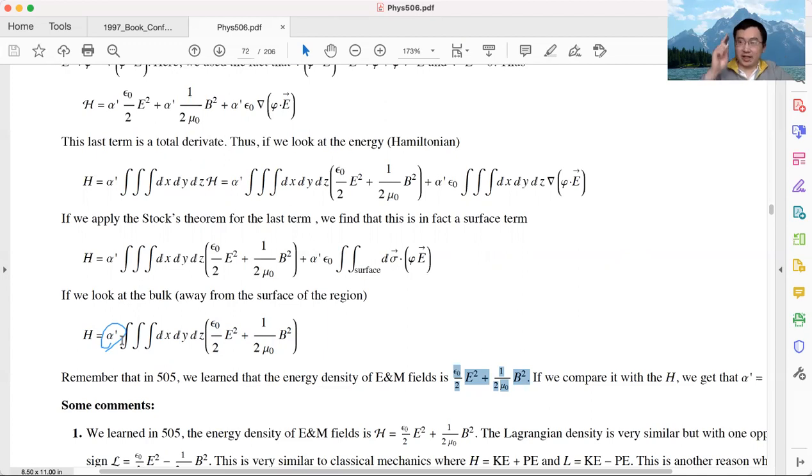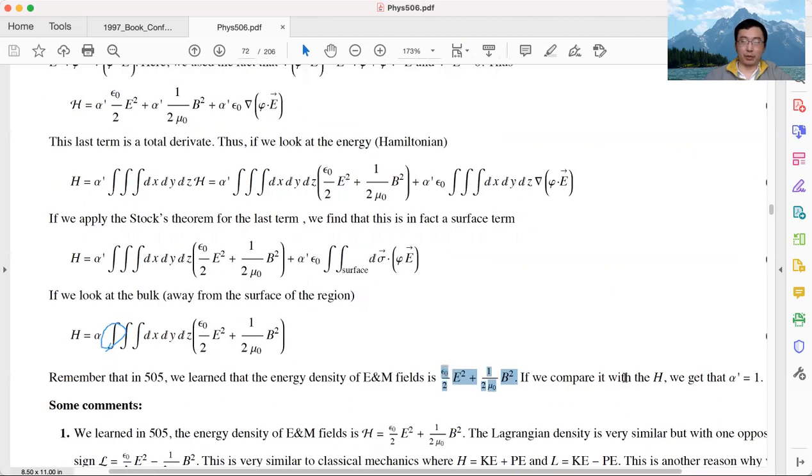Again, this value of alpha prime does not matter at all for the equation of motion. But if you want to give the energy of the B field, this alpha matters. When we choose this alpha prime value to be 1, the energy of the B field we get here matches exactly what we learned in 505. That's why we should choose it to be 1. So that's the reason why alpha prime is chosen to be 1.